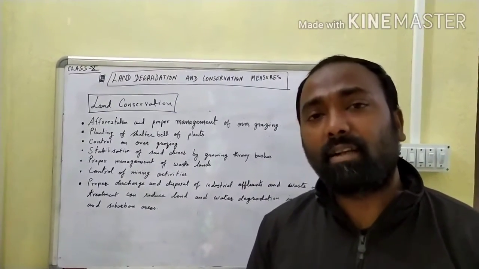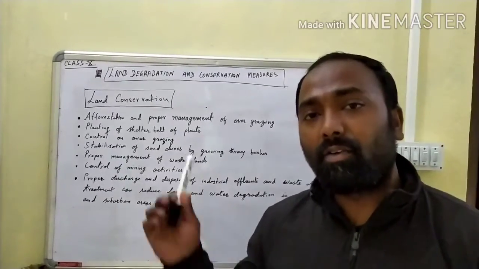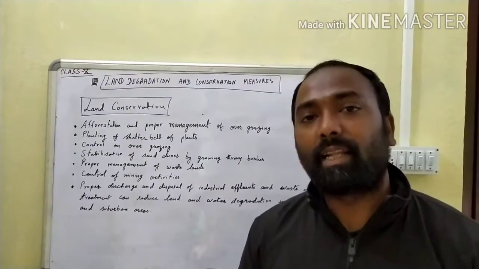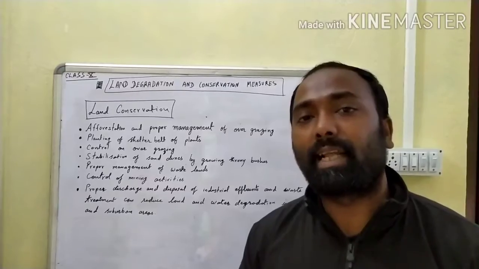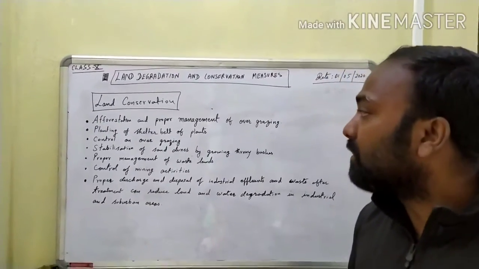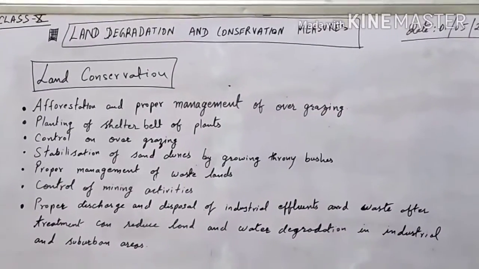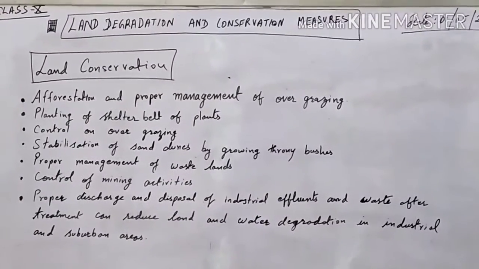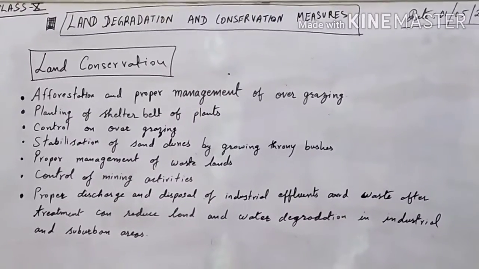Now there are many conservation measures to solve the problem of land degradation. Here I have mentioned some of the points that will help us in solving the problem. Besides these, there are many other things that we can do. So let us see one by one. The first one is afforestation and proper management of overgrazing. If we do these two, it will help us in solving the problem of land degradation to a certain extent.